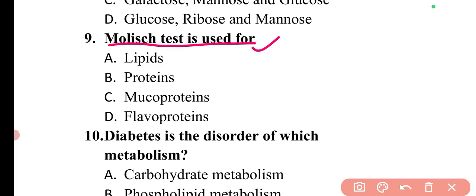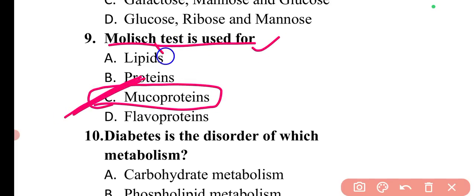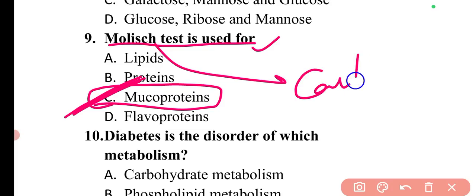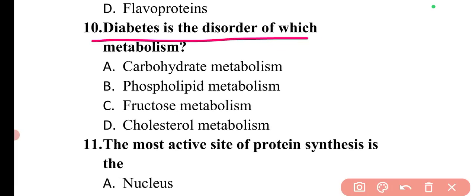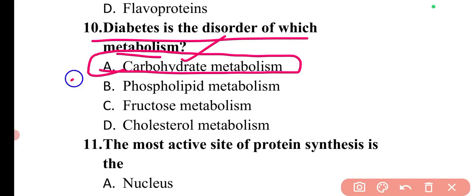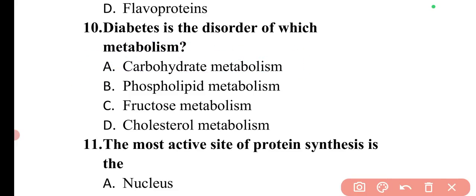So Molisch test is for mucoproteins. So here option C is correct. Or Molisch test is a general test for carbohydrates as well. This is important. Next question is, diabetes is a disorder of which metabolism? So diabetes is the disorder of carbohydrate metabolism. So here option A is correct.